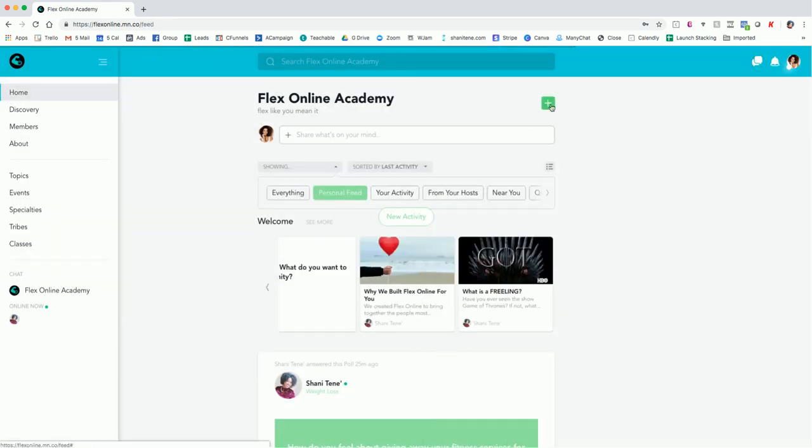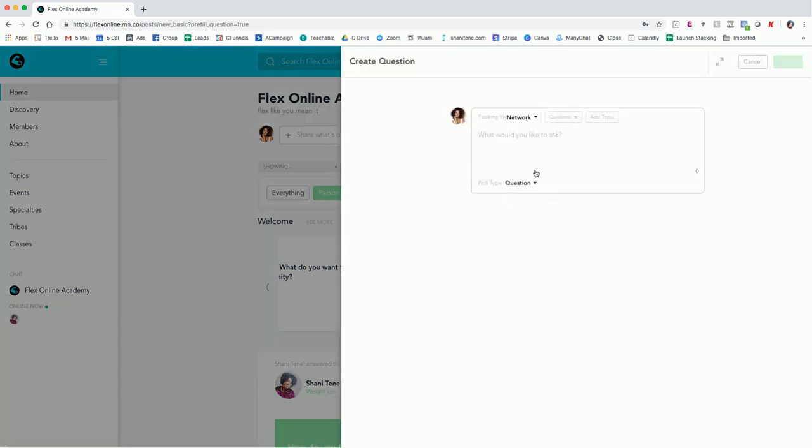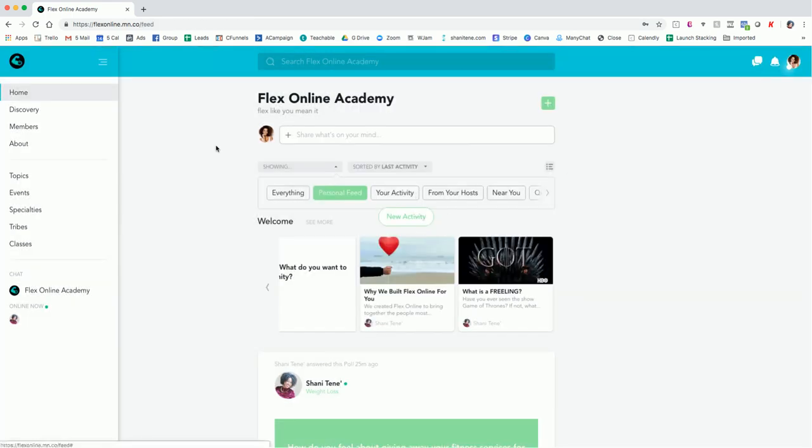And then another way you can engage is by creating a question or a poll. You can toggle right here if you want to create a question, a multiple choice, a hot and cold, or a percentage. We just went through hot and cold, but there are all these different options. Say you have a question and you want students or your professor to answer questions for you, that's a great way to engage with us. So that is the activity feed, and probably the feed you'll land on the most.